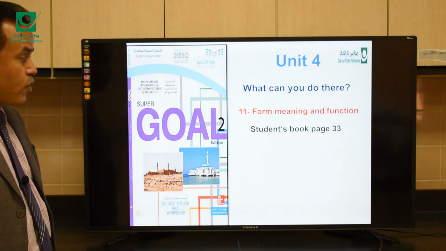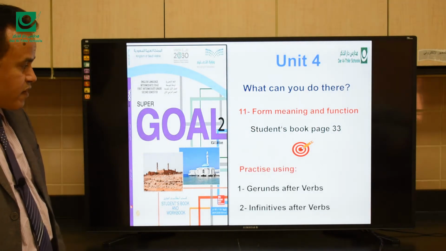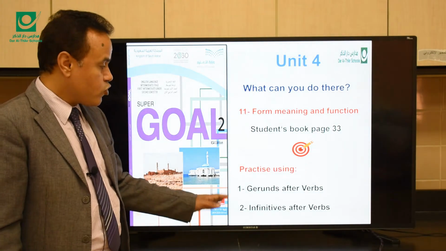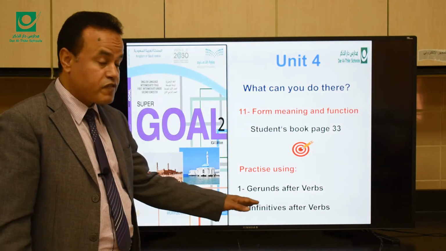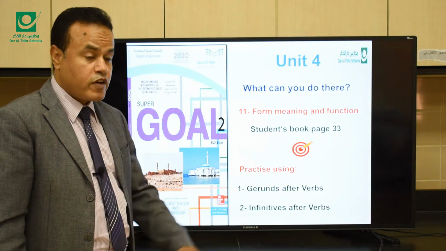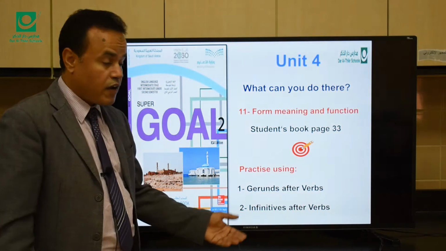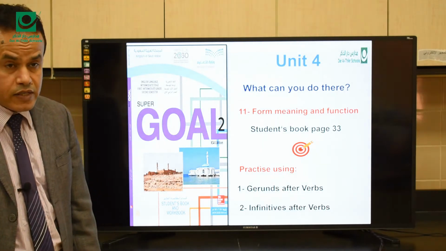Okay, students, book page 33. Here we have two objectives. The first objective is to practice using gerunds after verbs. The second objective is infinitives after verbs. So let's start.